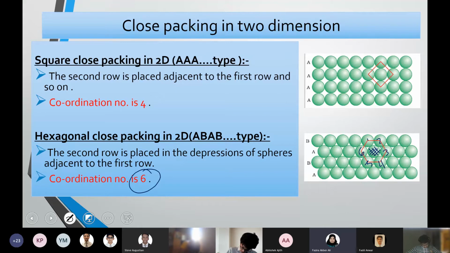Square close packing is when you have identical rows repeating one after another, AAA type. Hexagonal close packing is when you have alternating A and B layers arranged in such a way that B is arranged in the depression of A. Again, the third layer of A is arranged in the depression of B. The next row is in the depression of the previous row. So that is how ABAB arrangement looks like, where the coordination number is 6.